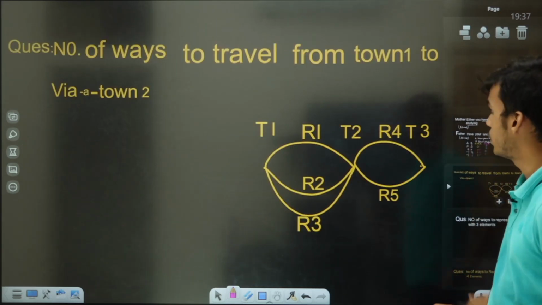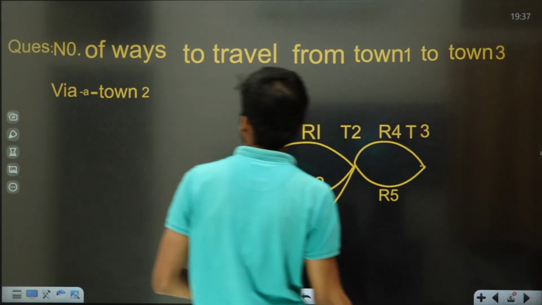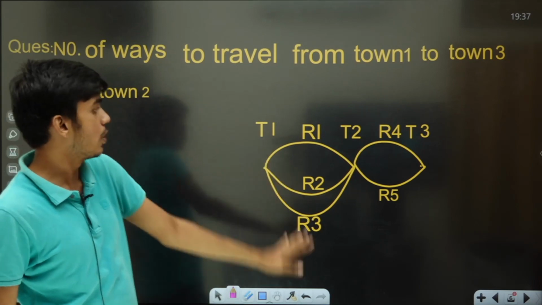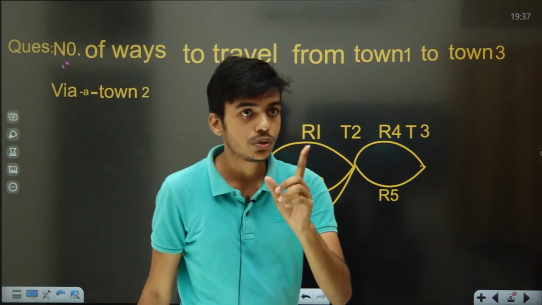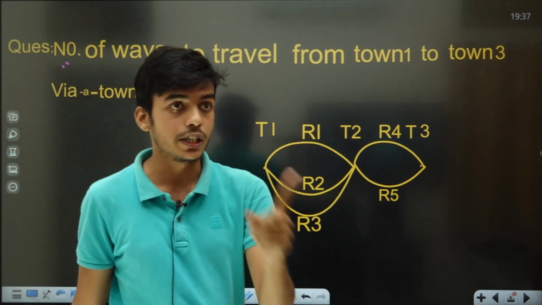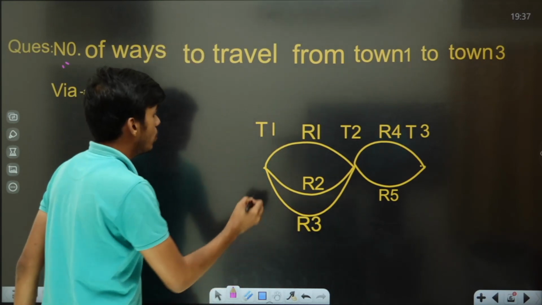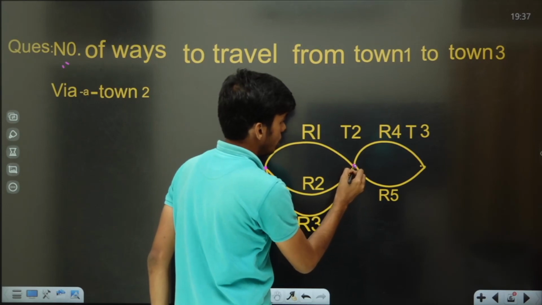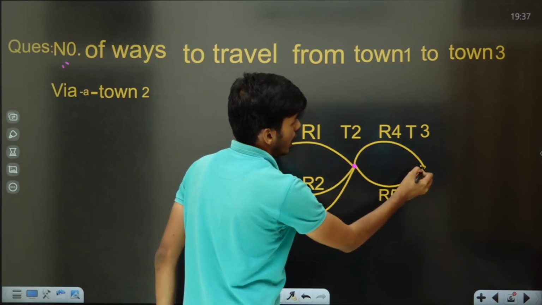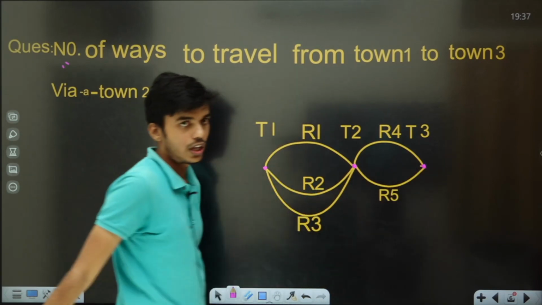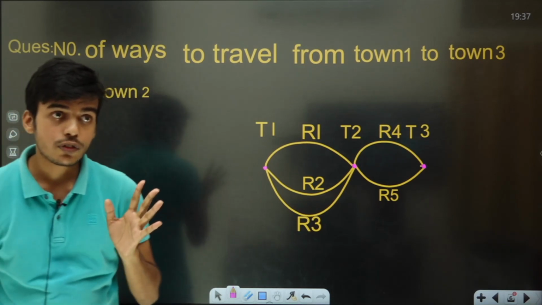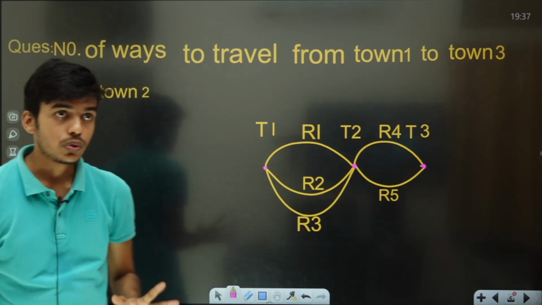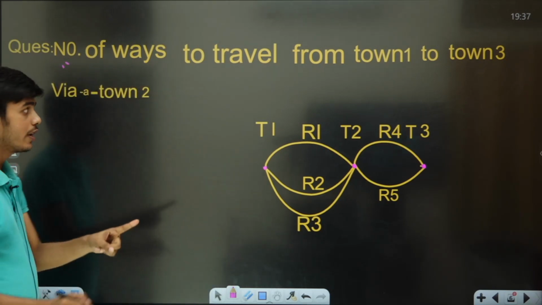Let us suppose this is the question: number of ways to travel from town 1 to town 3 via town 2. This is town 1, this is town 2, and this is town 3. Hope you guys got my point. You have to travel from town 1 to town 3 via town 2. From town 1 to town 2 you may travel using these roads. This is road 1, road 2, road 3, road 4, and road 5.